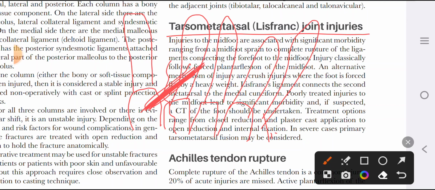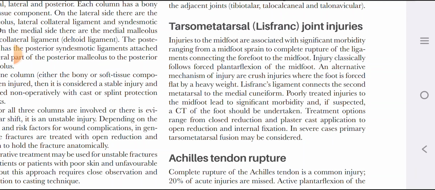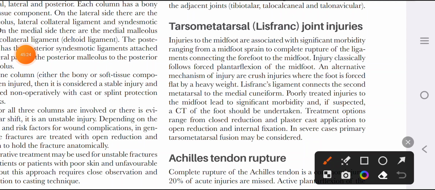If this ligament ruptures, there can be a gap. This is a midfoot injury, and this needs to be restored. This needs to be treated mostly surgically, but if not so much displaced, it can be treated with a cast. Injuries to the midfoot are associated with significant morbidity, ranging from midfoot sprain to complete rupture of the ligament connecting the forefoot to the midfoot.